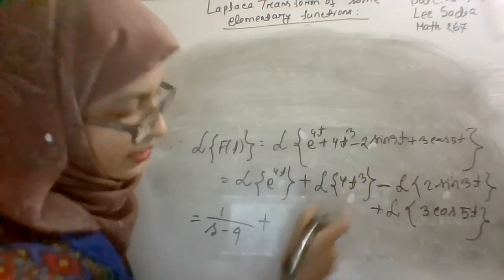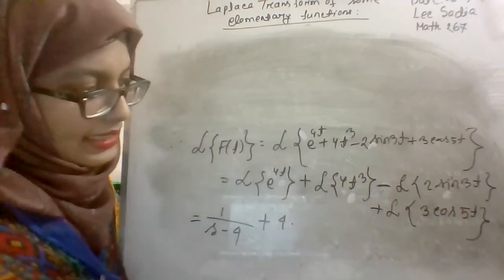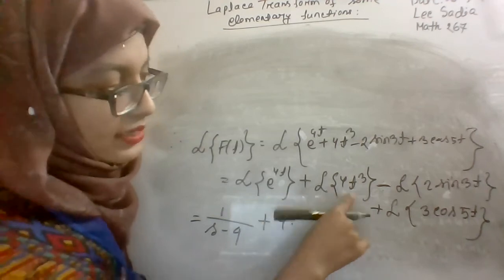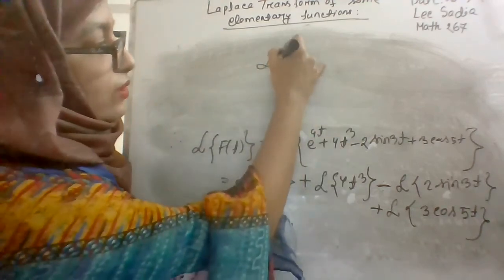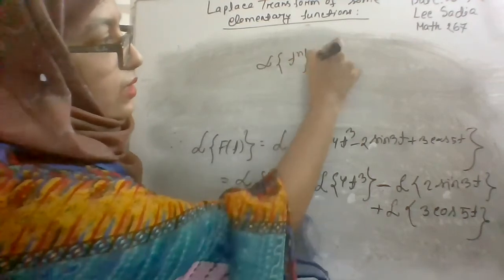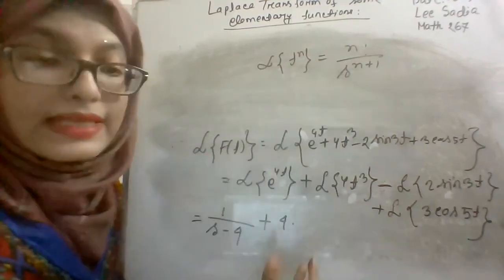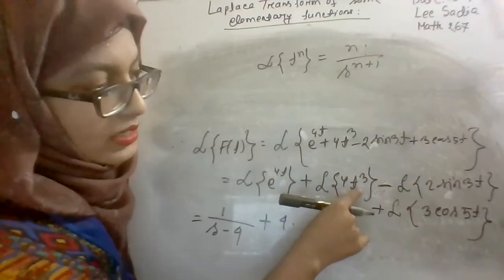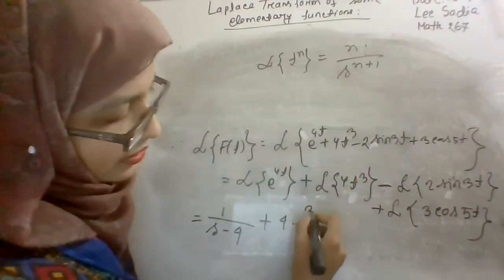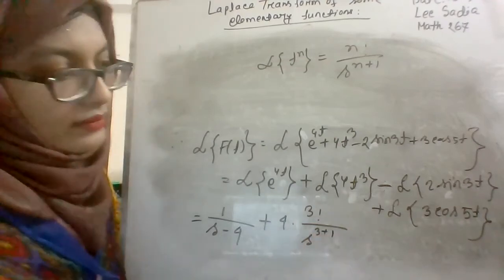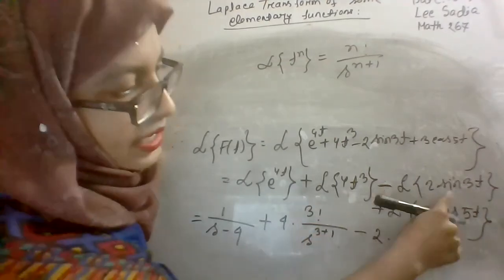Plus, here 4 is a constant, so write it like this, and the Laplace transform of t cube. The Laplace transform of t to the power n is n factorial divided by s to the power n plus 1. So when n is equal to 3, it will be 3 factorial divided by s to the power 3 plus 1, minus 2 into sin at.